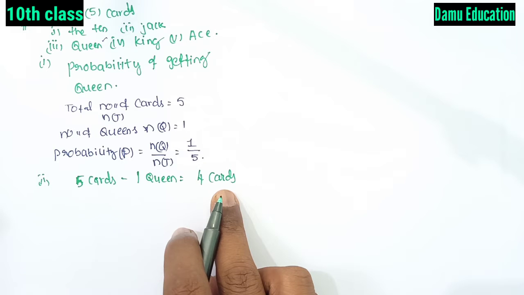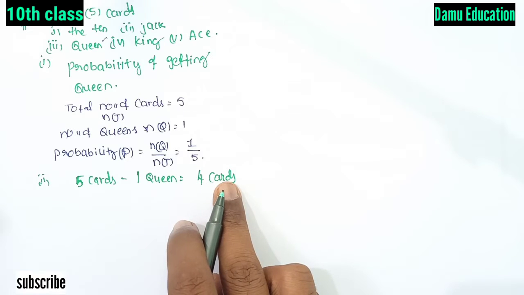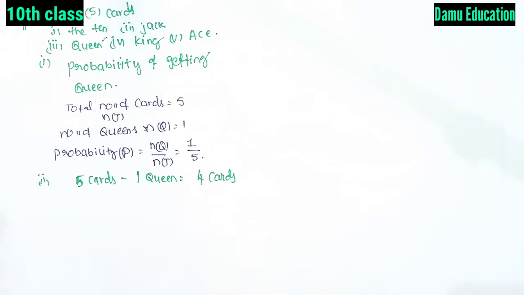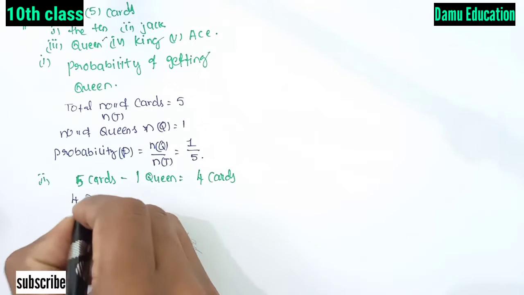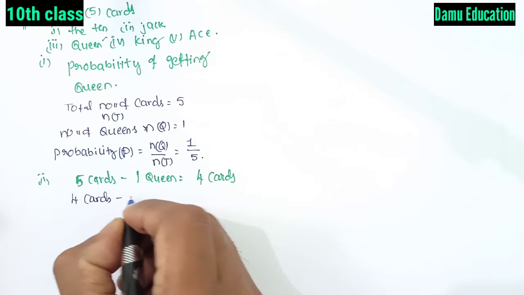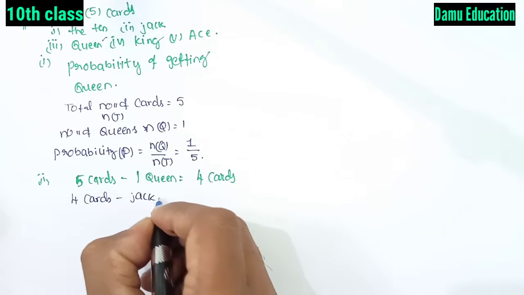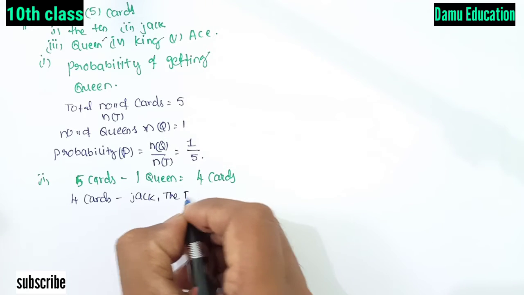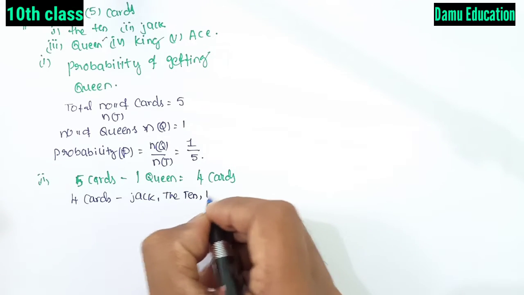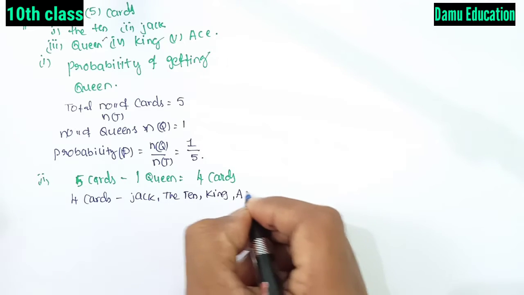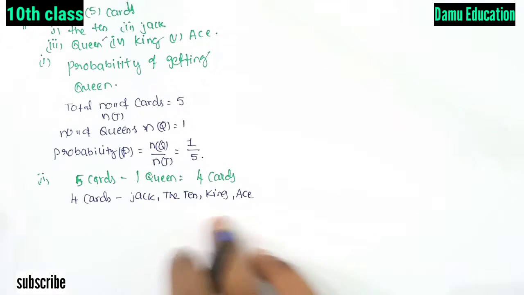What is the probability that the second card picked up is an ace? What are the 4 cards? One will be Jack, one will be 10, and King and Ace. So these are the 4 cards.